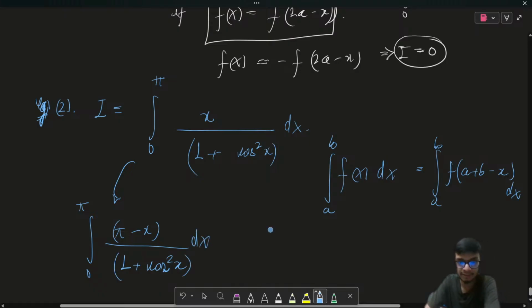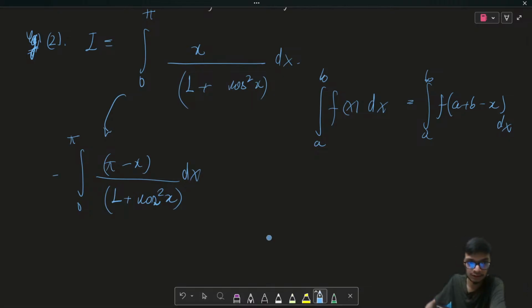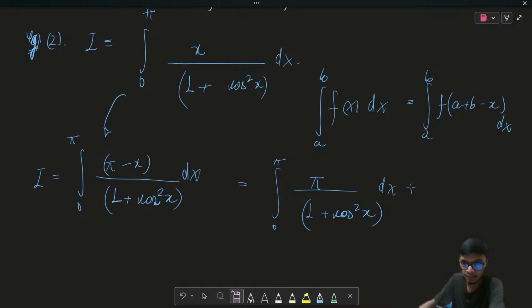So this is equal to I. I can again split this as the integral from 0 to pi of pi upon 1 plus cos square x dx, and then minus of the term x upon 1 plus cos square x, which is again going to be the same integral. Therefore I get an integral equation like I is equal to this particular integral minus I.